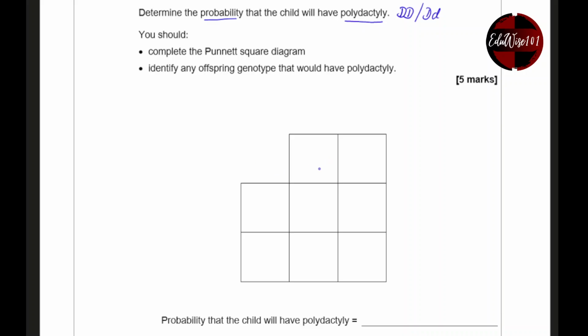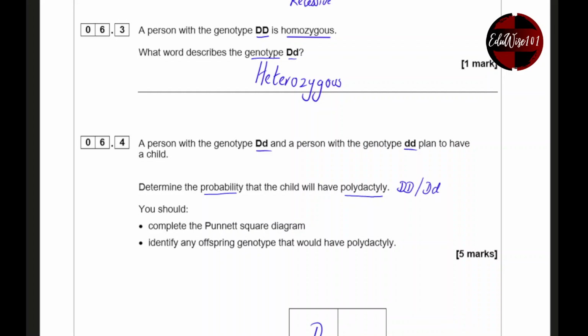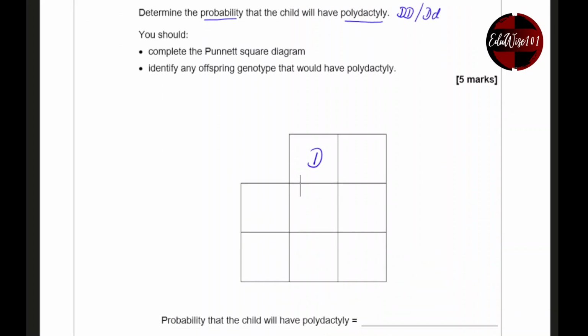So on the Punnett square, it doesn't matter where you actually put each of these. I'm going to put capital D, lowercase d, and lowercase d, lowercase d across the top and the side.